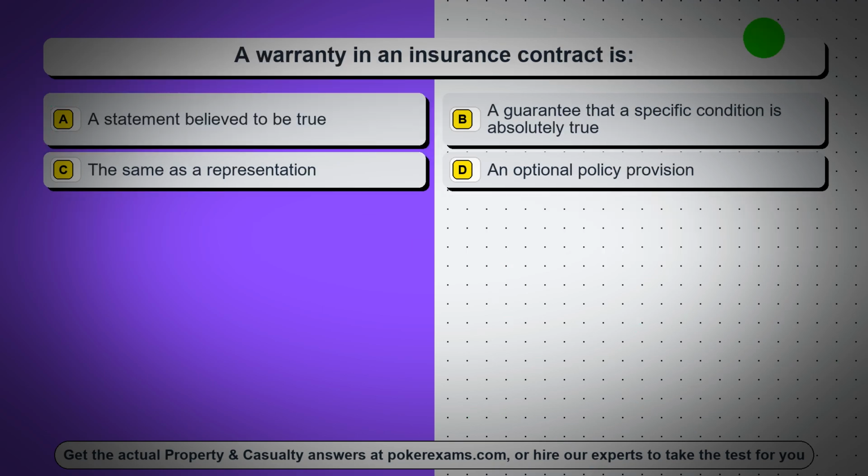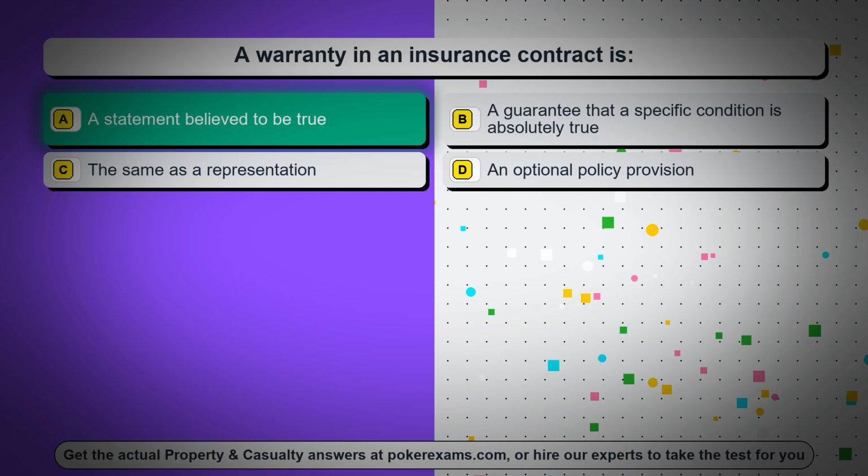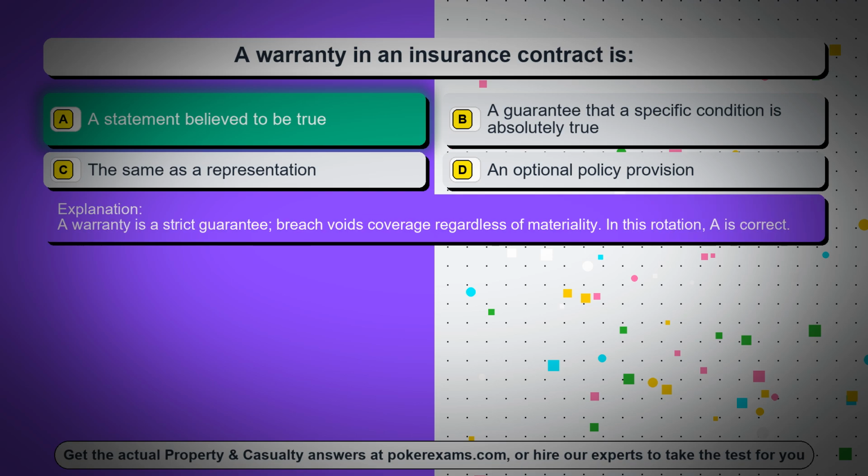Question 83. A warranty in an insurance contract is: Option A, a statement believed to be true. Option B, a guarantee that a specific condition is absolutely true. Option C, the same as a representation. Option D, an optional policy provision. The correct answer is option A, a statement believed to be true. A warranty is a strict guarantee; breach voids coverage regardless of materiality. In this rotation, A is correct.